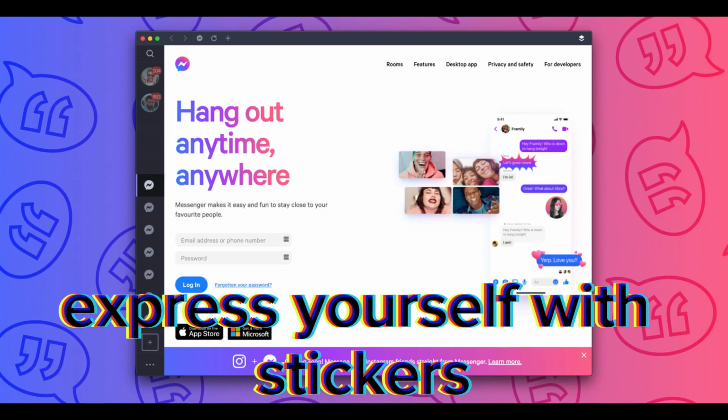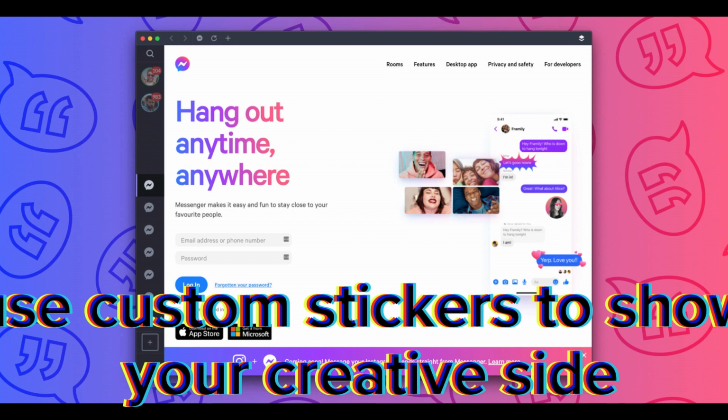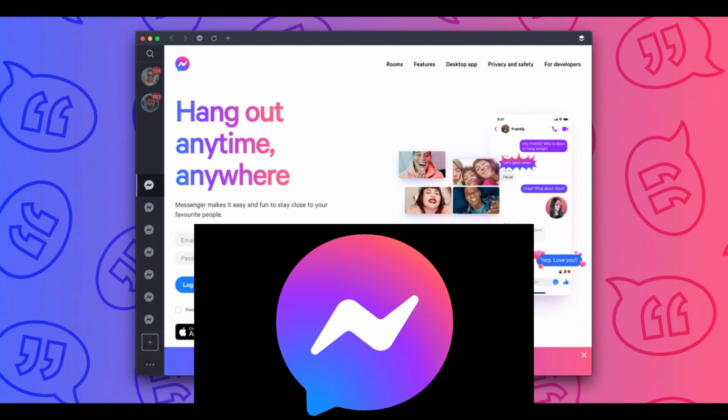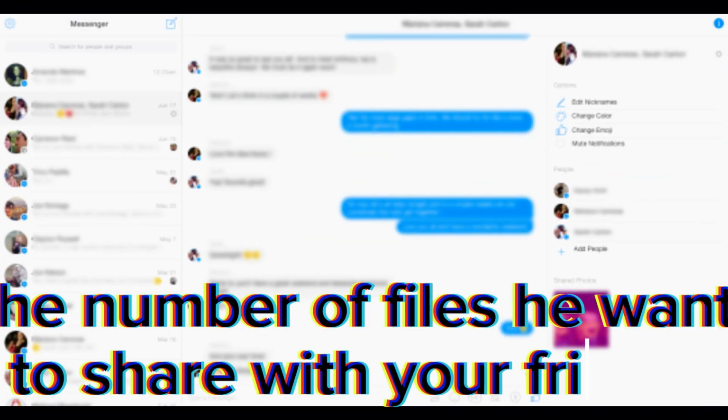Express yourself with stickers, GIFs, and emojis. Use custom stickers to show your creative side. You can even add effects and filters to video calls. Send files, photos, and videos. There's no limit to the number of files you want to share with your friends.